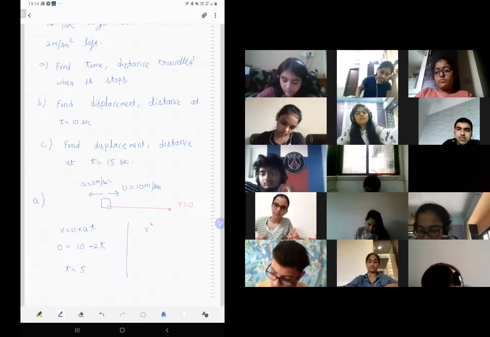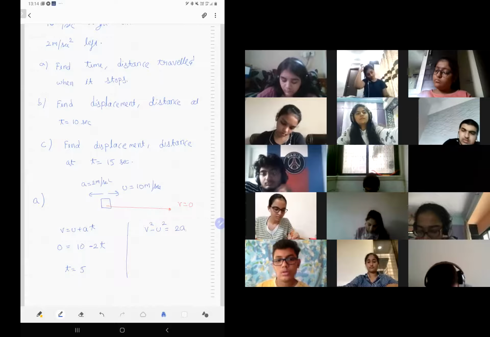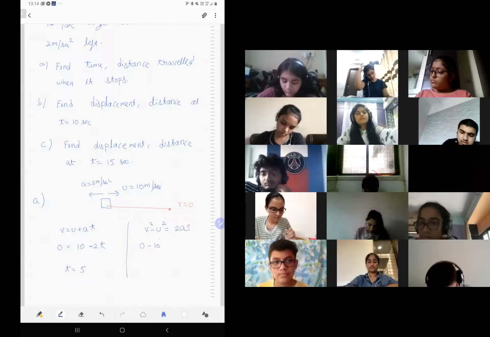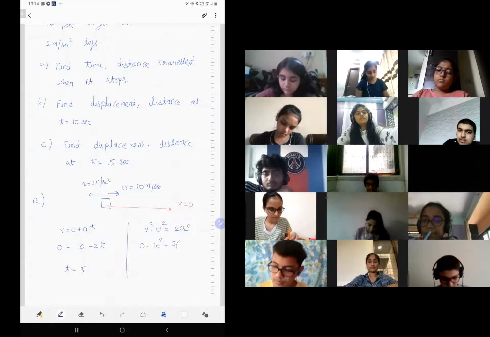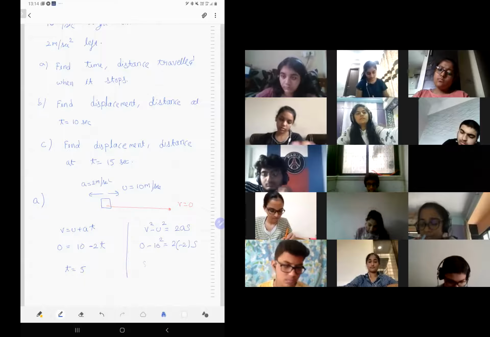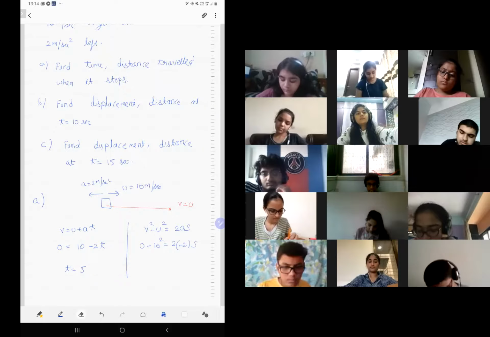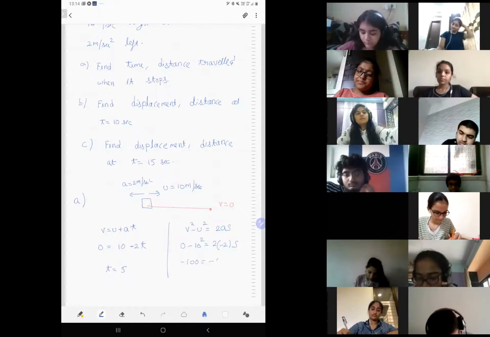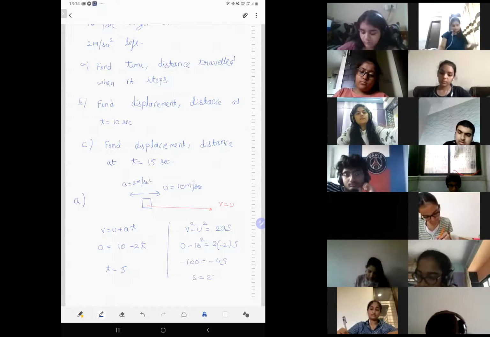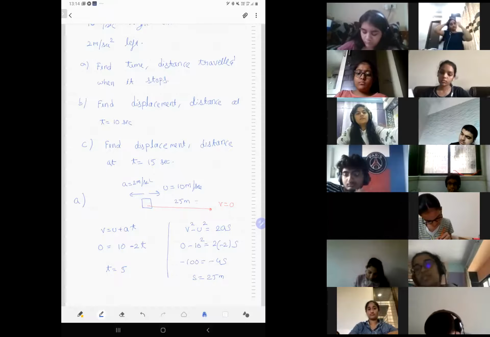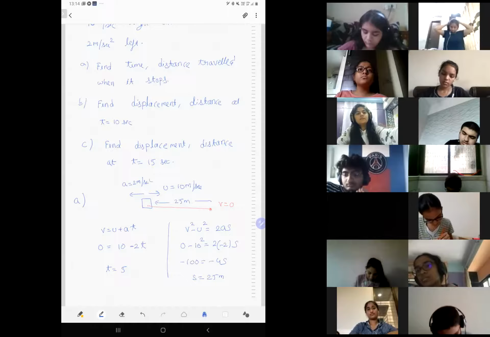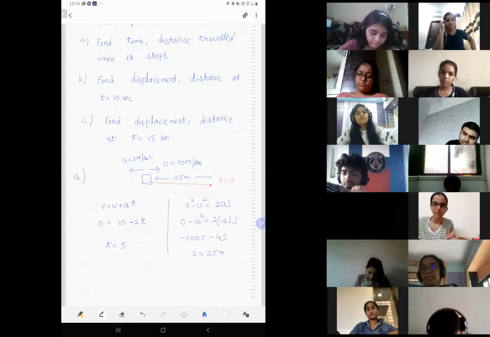You want distance, na? So V square minus U square is 2AS. V is 0, U is 10 square, 2, A is minus 2, and S. So this would be minus 100 is minus 4S. So S is 25 meters. So the vehicle will go 25 meters front and stop. Then it will turn back. This is the first part. Any doubts on the first part, please ask me.